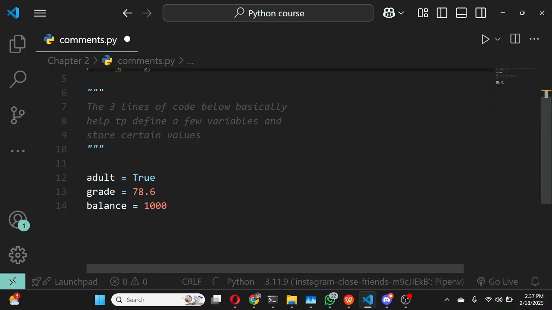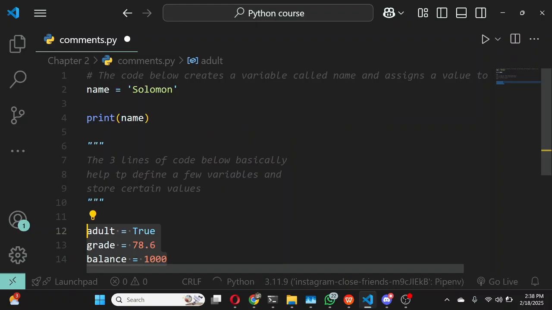I can do the same for multiple lines. All you have to do is select all the lines you want to comment and press Control forward slash. You can see all of these lines have been commented out. So this is exactly how we can write comments in Python.